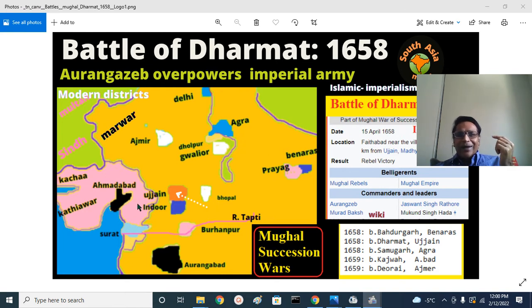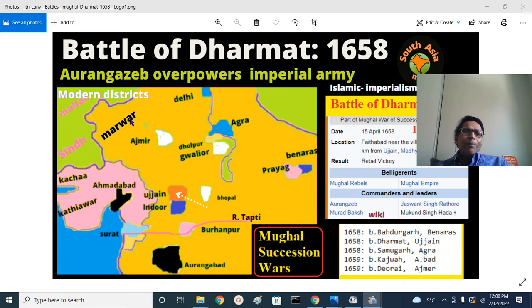At that time, this entire region, the Subha of Gujarat, was ruled by Murad Baksh, youngest son of Shah Jahan, who is also involved as a belligerent in this battle. So I have shown his territory. This is the Kachchh peninsula, Kachchh Island. This is Sindh. This is Multan, Saraikistan. We have Punjab there and so on.